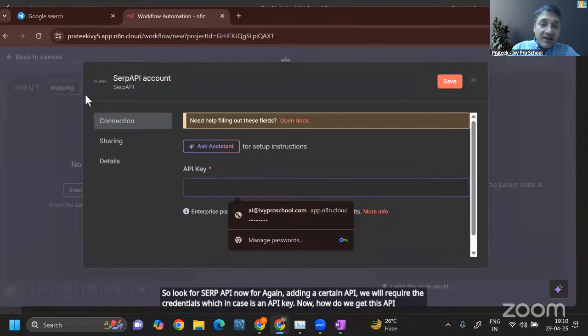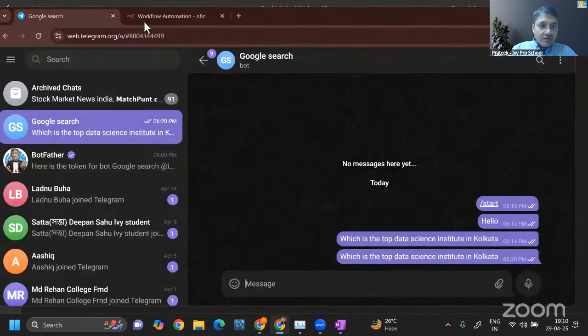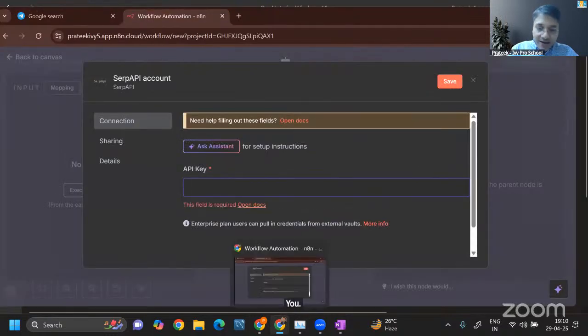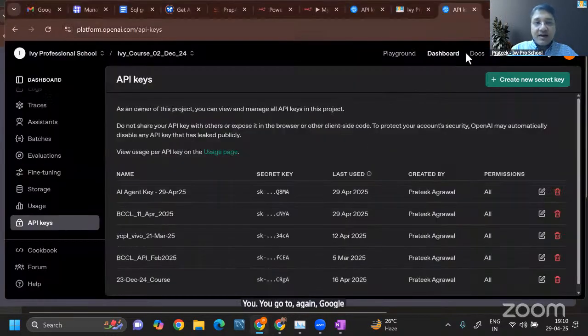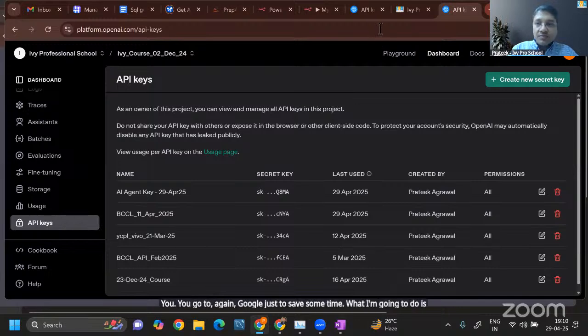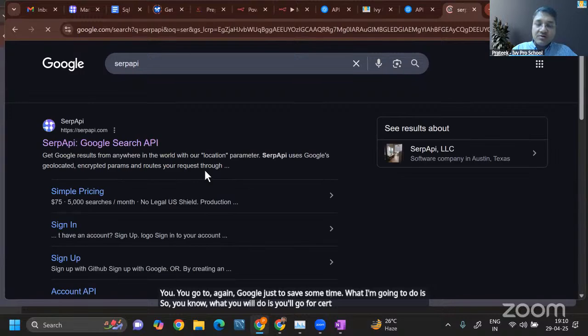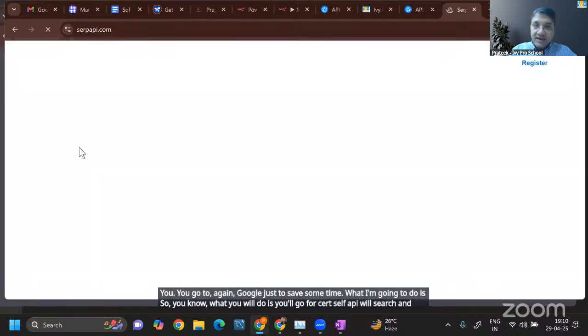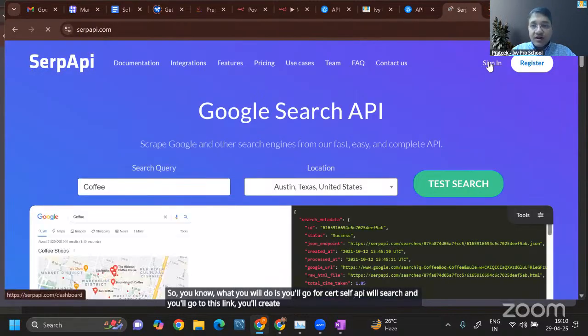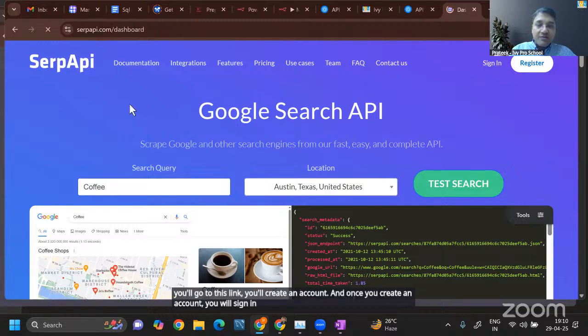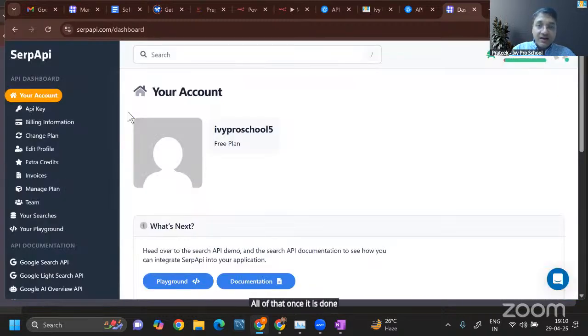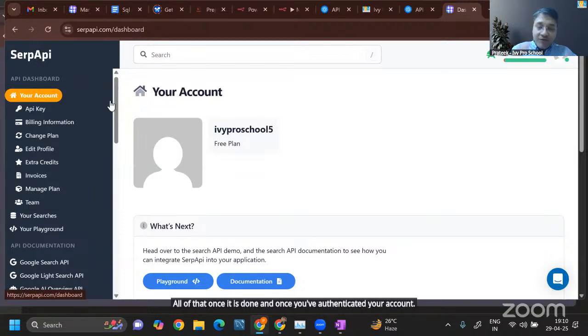To get the Google search API key or SERP API, you go to Google, just to save some time, and search for SERP API and go to this link. You'll create an account, and once you create an account, you will sign in. Once all of that is done and you have authenticated your account, that means you verified your account, right?